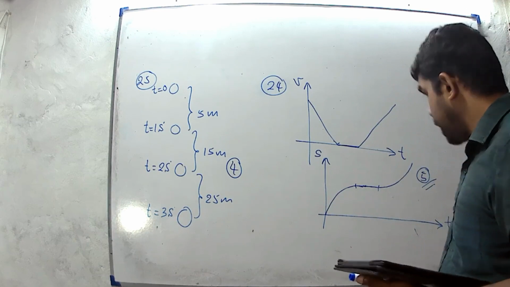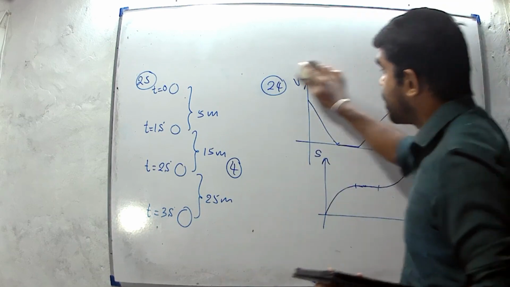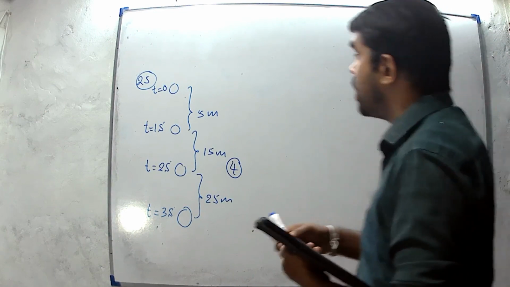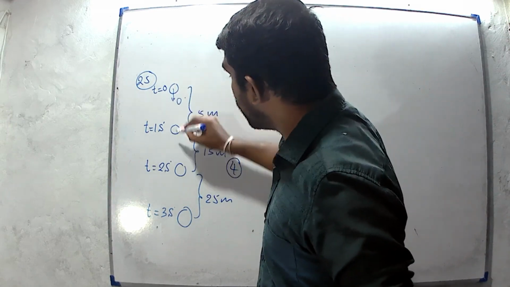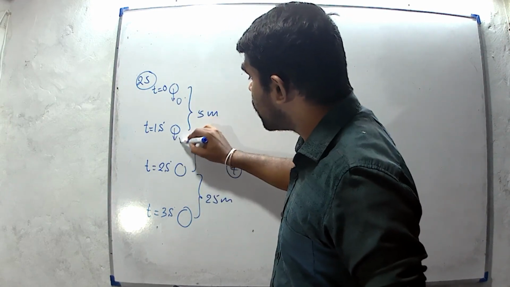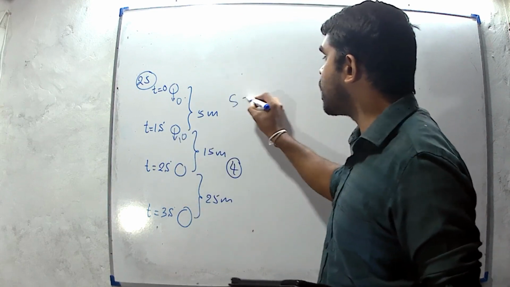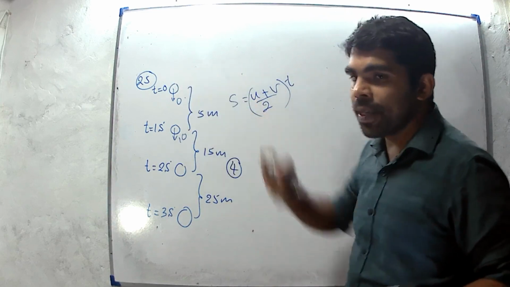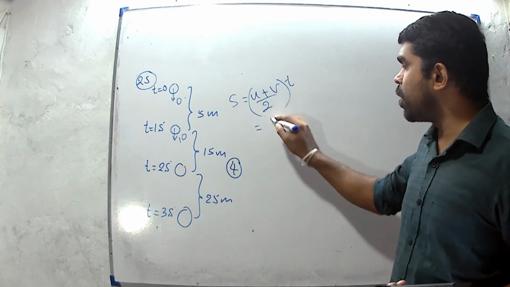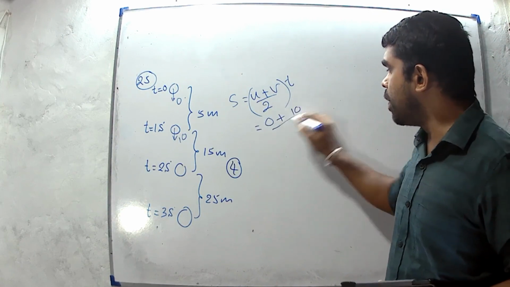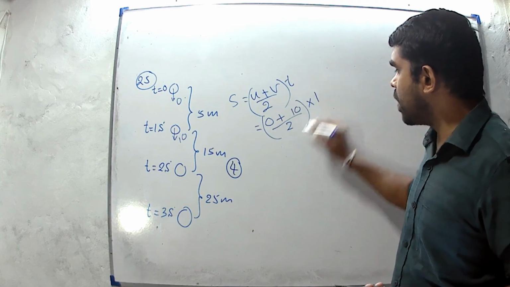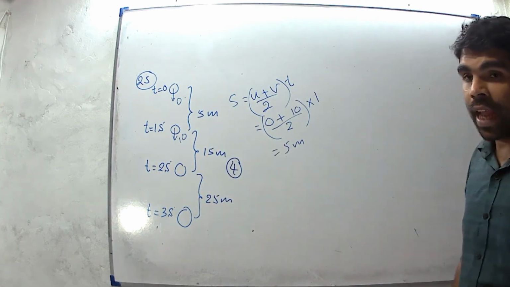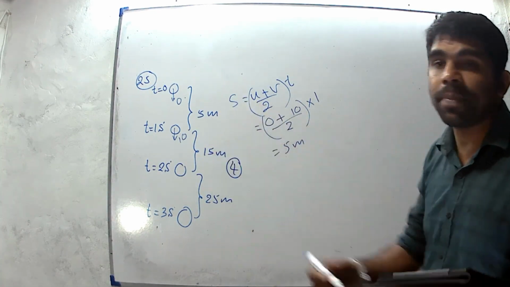If you can't remember that theory part, you can calculate. We know that initial velocity is 0, and final velocity for the first second is 10 meters per second. Then we can use s equals (u plus v) over 2 times t for this one second time period. Initial velocity 0, final velocity 10, divided by 2, times time 1, gives 5 meters. And for the second one-second time period, we can use this method to calculate 15 meters displacement.